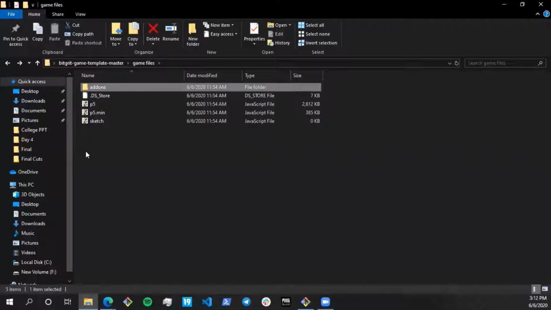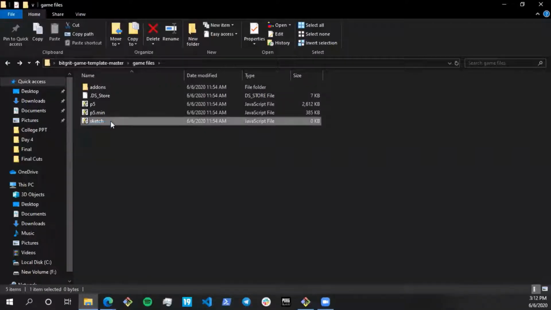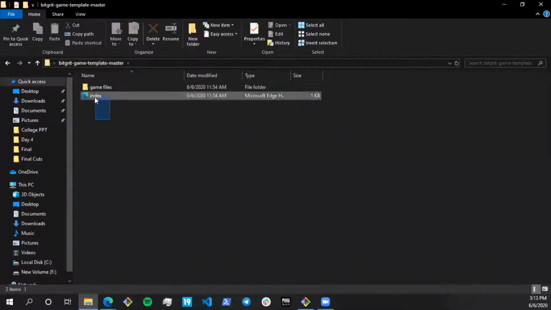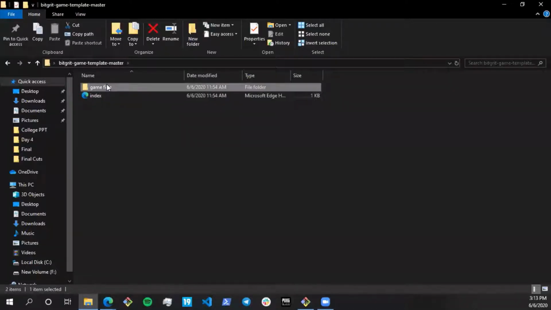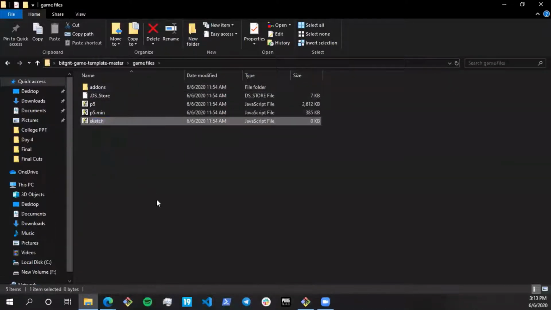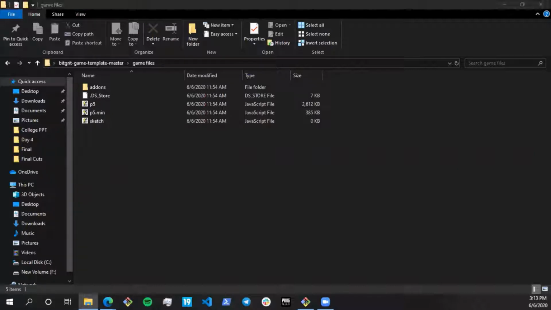The only place we're going to be writing the code in is going to be sketch.js. Over there, we are going to be writing JavaScript code, and we don't even have to worry about the index.html page. It is already auto-generated for us, and we only have to worry about the code in sketch.js. All right. So for today, I'm going to be using VS Code. You guys can feel free to use any other code editor, such as Atom or Sublime Text, or anything else. I personally use VS Code, so I'm going to be using that for today's webinar.